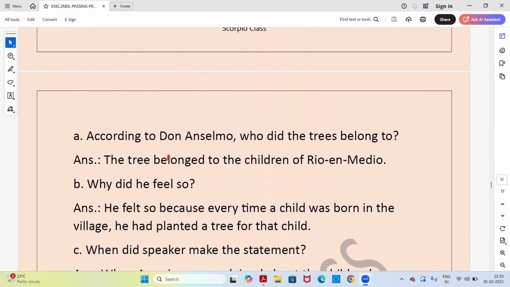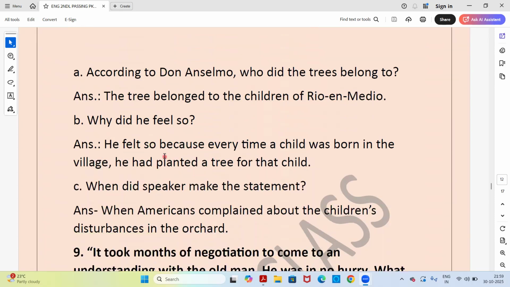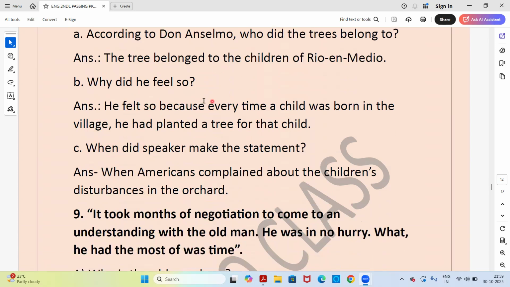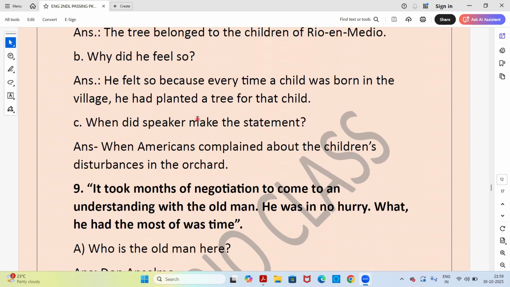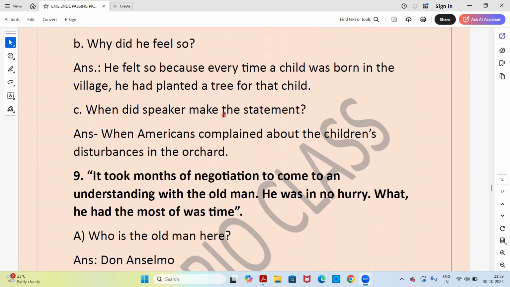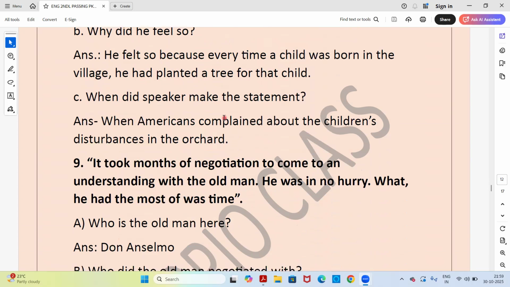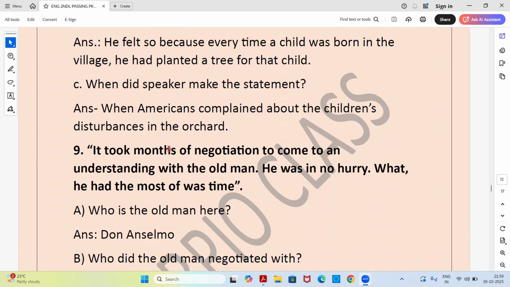The trees in that orchard are not mine. According to Don Anselmo, who did the trees belong to? Answer. The trees belonged to the children of Rio and Medio. Why did he feel so? Answer. He felt so because every time a child was born in the village, he had planted a tree for the child. When did the speaker make this statement? When Americans complained about children's disturbance in the orchard, at that time he made the statement.